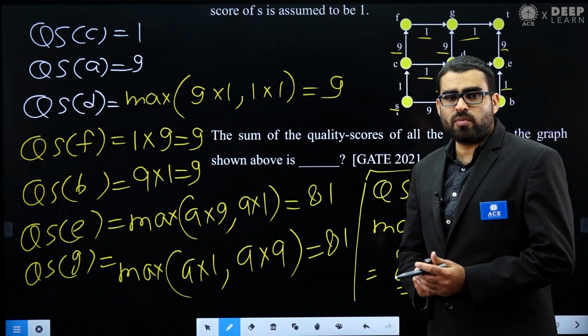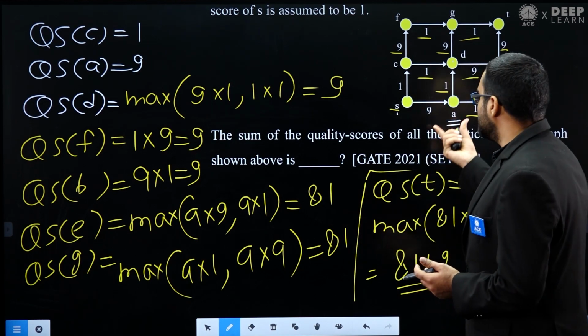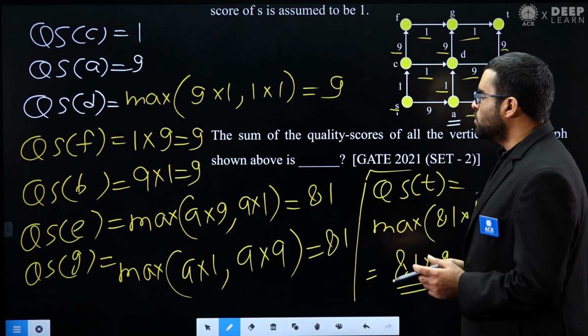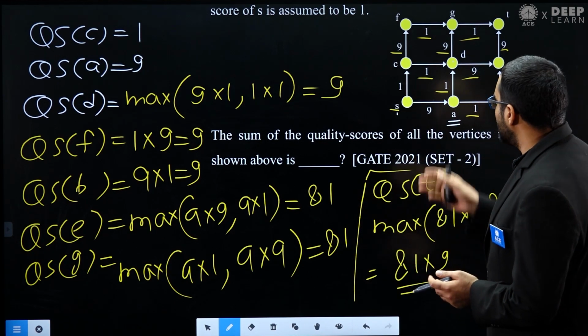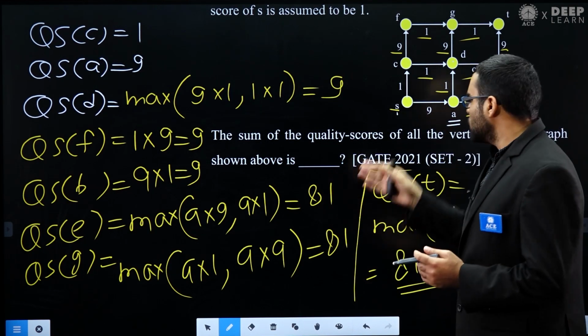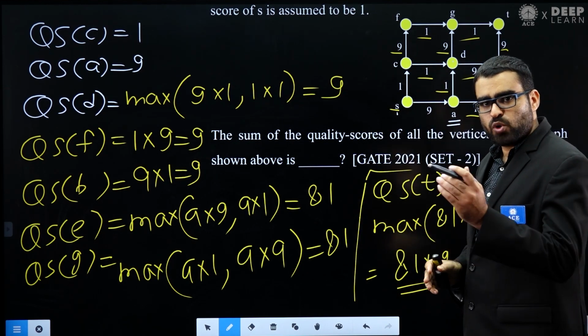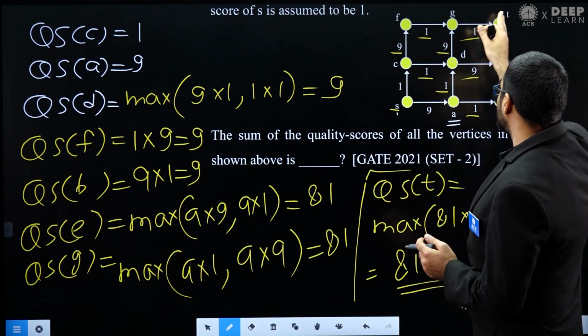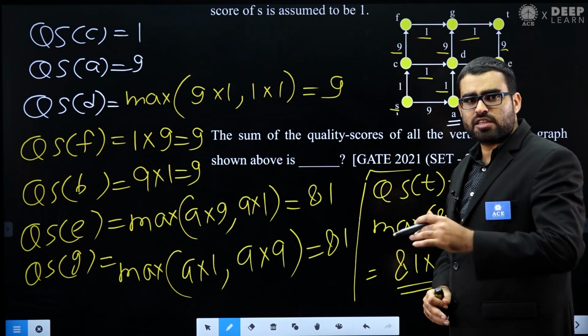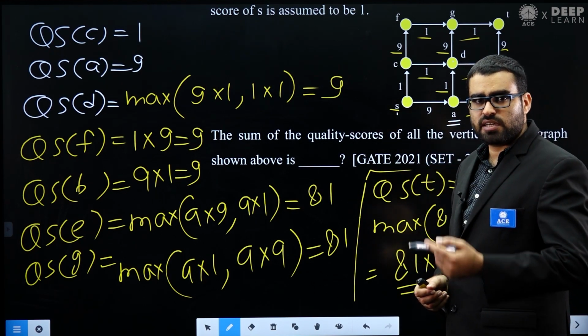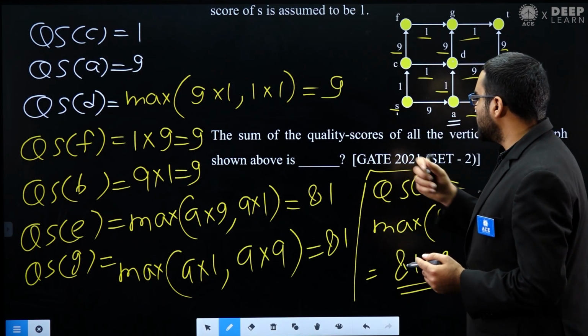Now some of you might be wondering that this is an easy graph, and we don't have to make this much effort. Yes, of course, we don't. We can simply enumerate all the paths. For example, from S to T, I can enumerate all the paths manually, then find the quality score of all these paths, and then find the maximum. So that I can do.